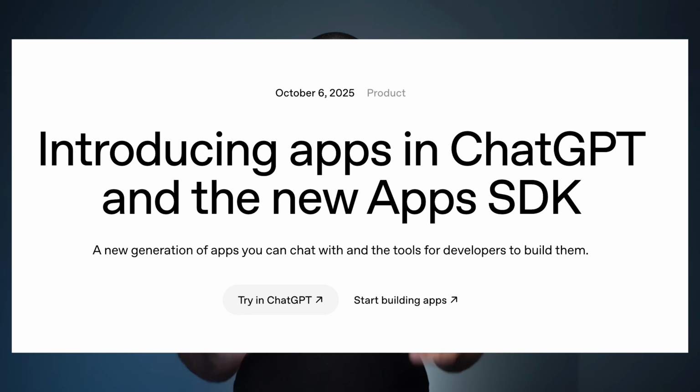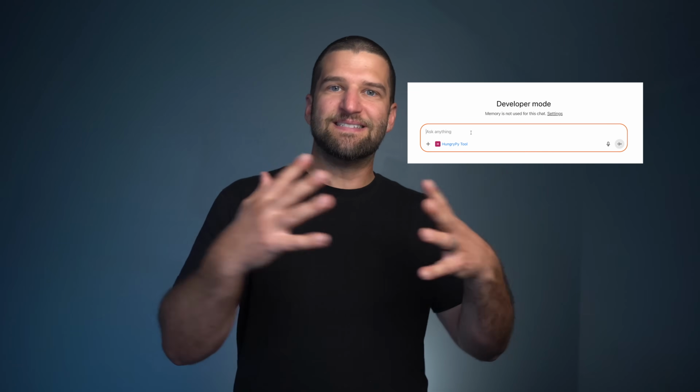OpenAI just released a goldmine of opportunity for entrepreneurs and coders alike, thanks to the ChatGPT Apps SDK. Now we'll have the ability to build our own apps that will run inside of ChatGPT. So if we want specific context that only applies to us and our projects or our work, we will be able to do that with this Apps SDK.